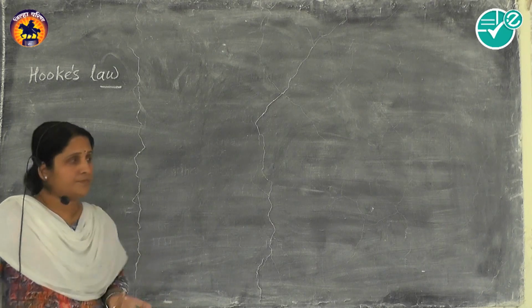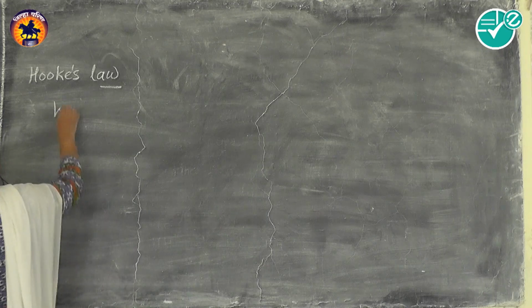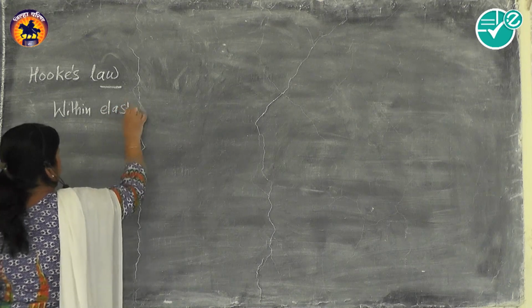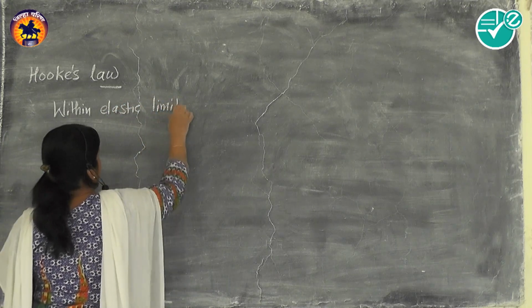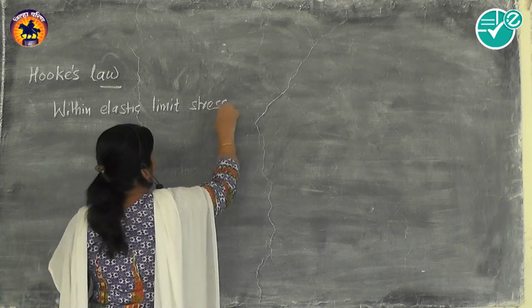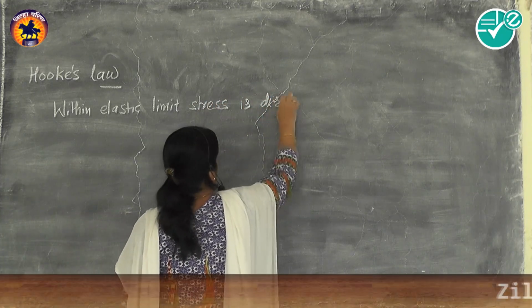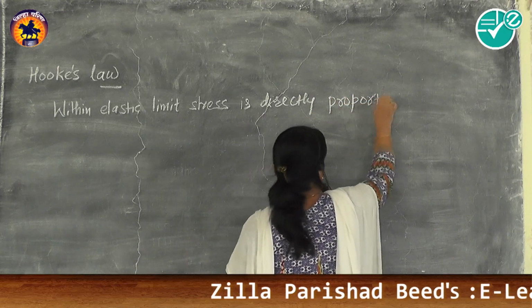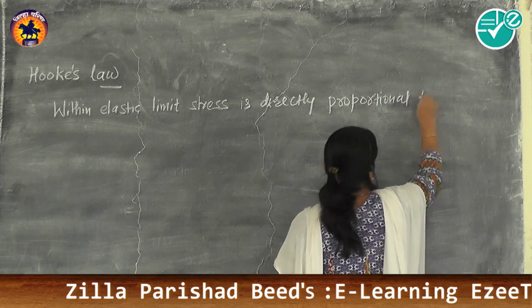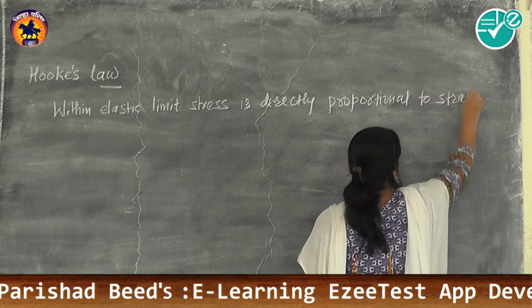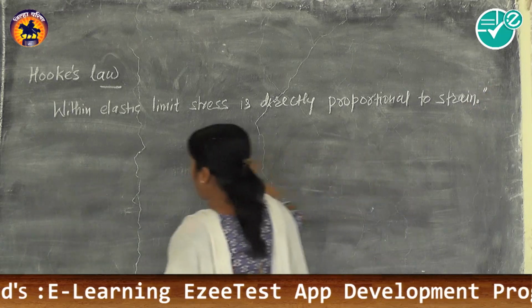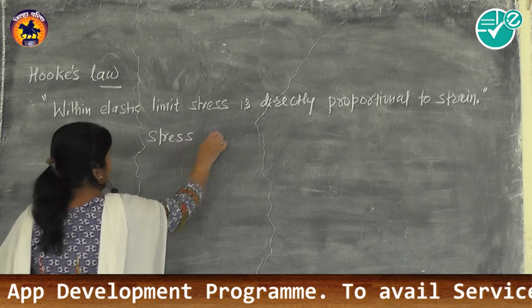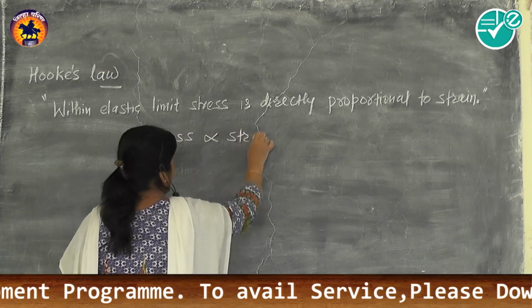Now what does it mean? Now we explain this. Within elastic limit, stress is directly proportional to strain. It means stress is directly proportional to strain.